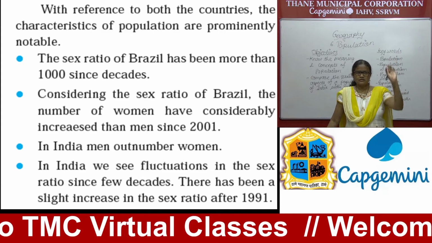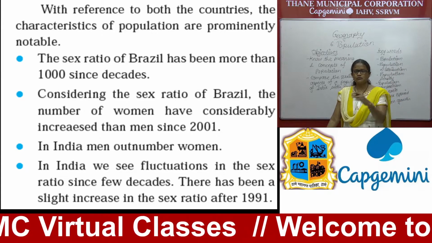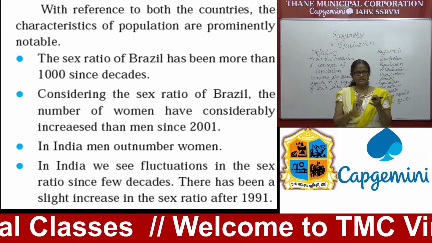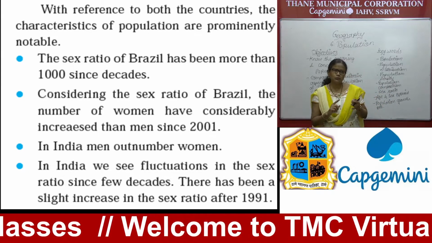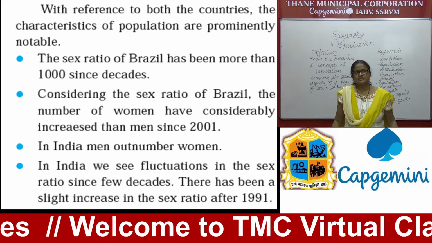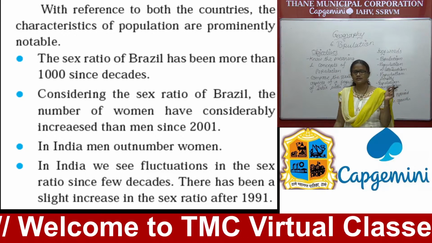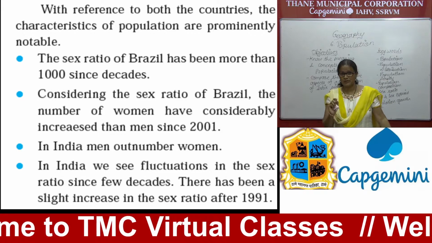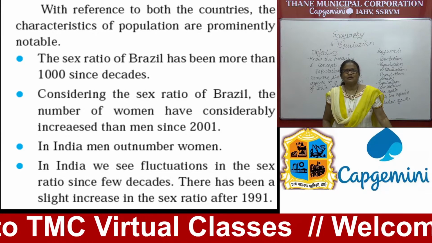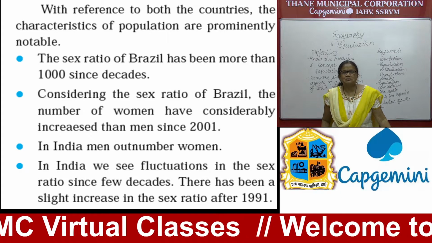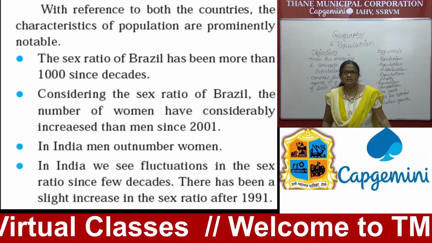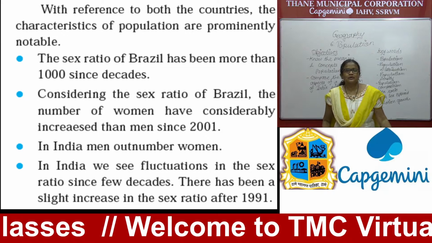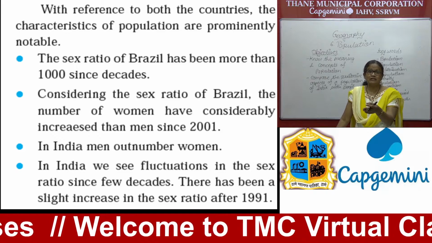So in summary you can say, with reference to both countries, the characteristics of the populations are prominently notable. The sex ratio of Brazil has been more than 1000 for decades. Considering the sex ratio of Brazil, the number of women has considerably increased compared to men in 2001. In India, men outnumber women. Why? Because men are more than females in our country, and the females are always less than 1000.